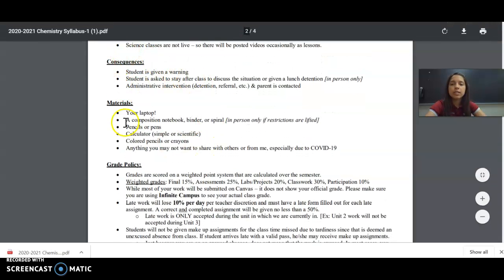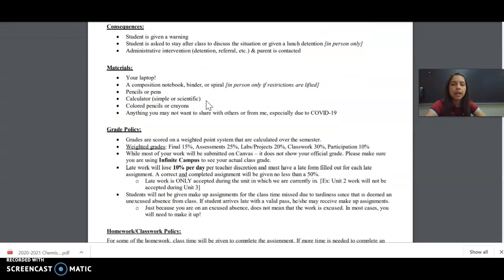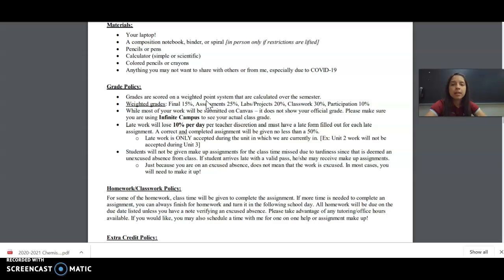These are your consequences, more for when we're in person. You need your laptop, pen, and pencil. If you want to take notes, you can do so in a notebook. I'd rather you have a notebook than just papers everywhere.